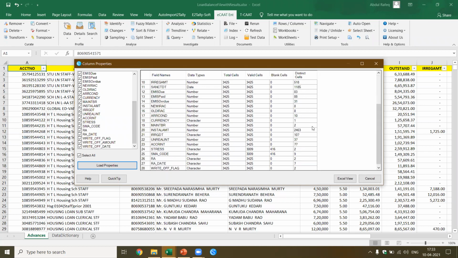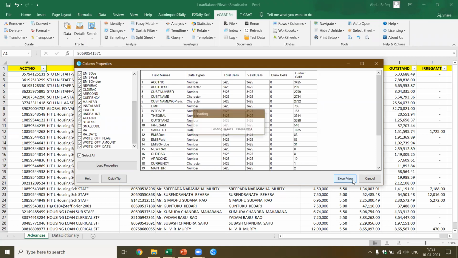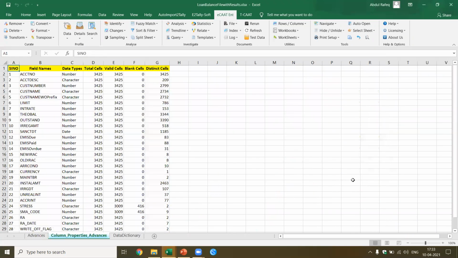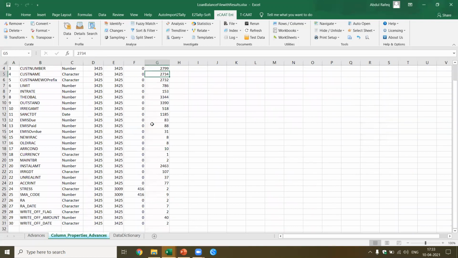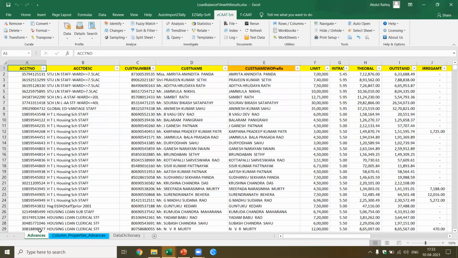Now I got this information. Here I can analyze, and I say I want it in Excel. I just click Excel. Now see, it's copied in Excel. In a few seconds, I've got how many elements of data there are for each of the 30 fields. I got excellent insights of what can be done. This is about column properties. Now let's move further to our presentation.